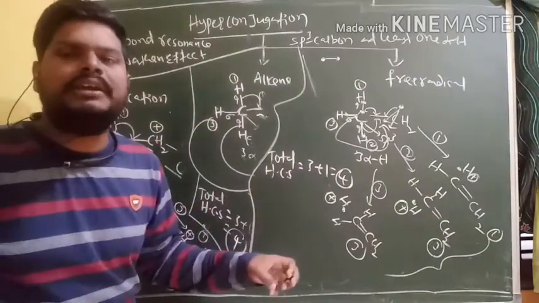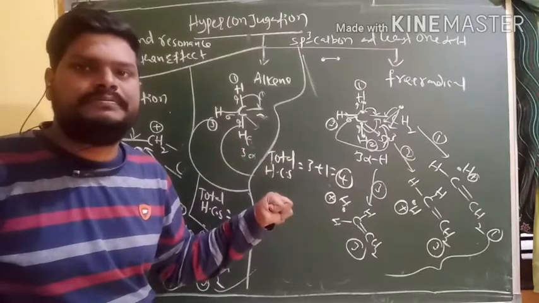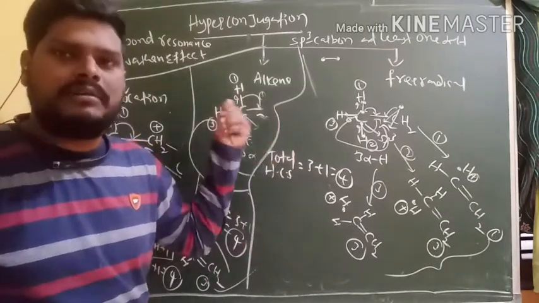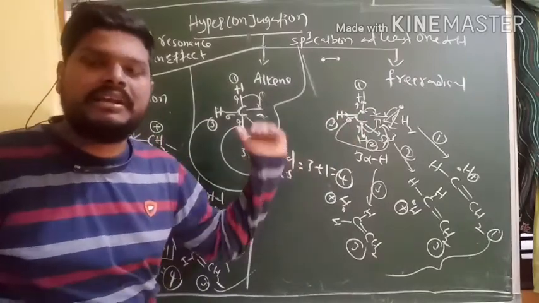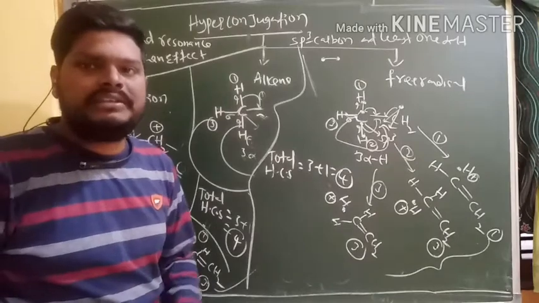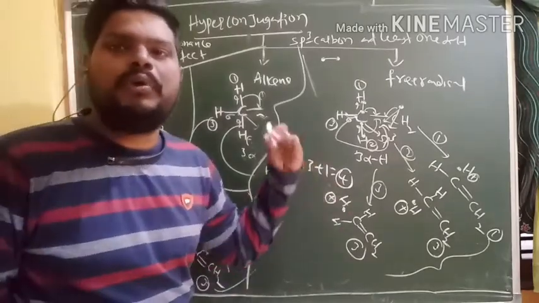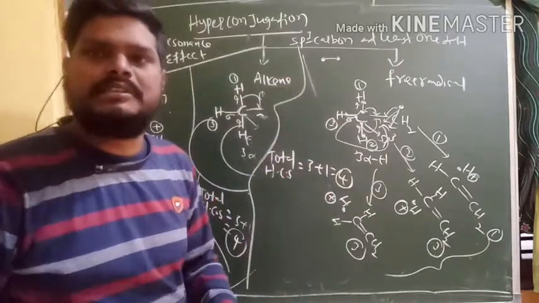So this is the way to find the total hyperconjugation structures for a given carbocation, alkene or free radical, and some other atoms like nitrogen and oxygen also. Yes or no? So we are going to discuss one more example to understand the hyperconjugation concept.